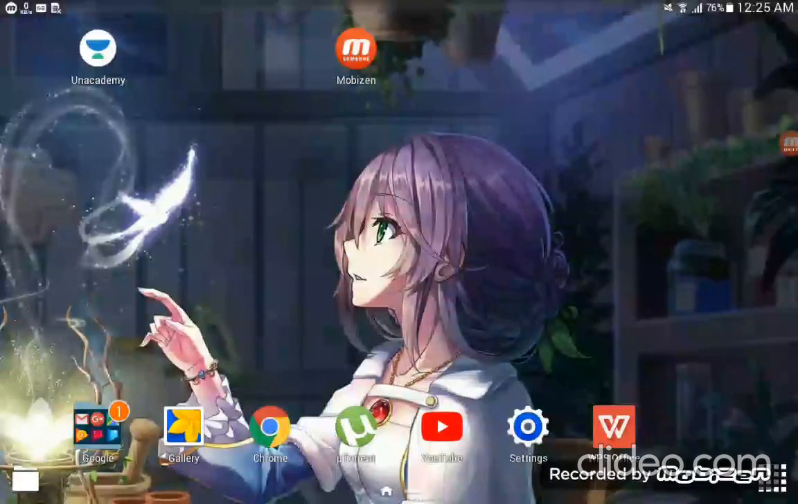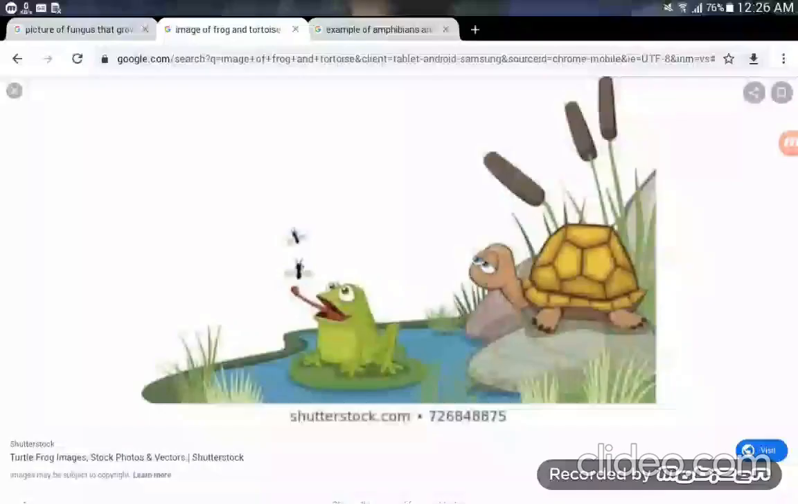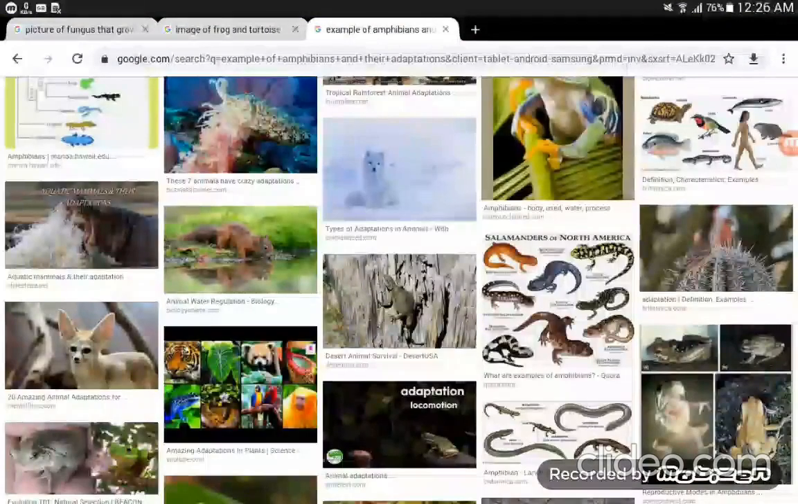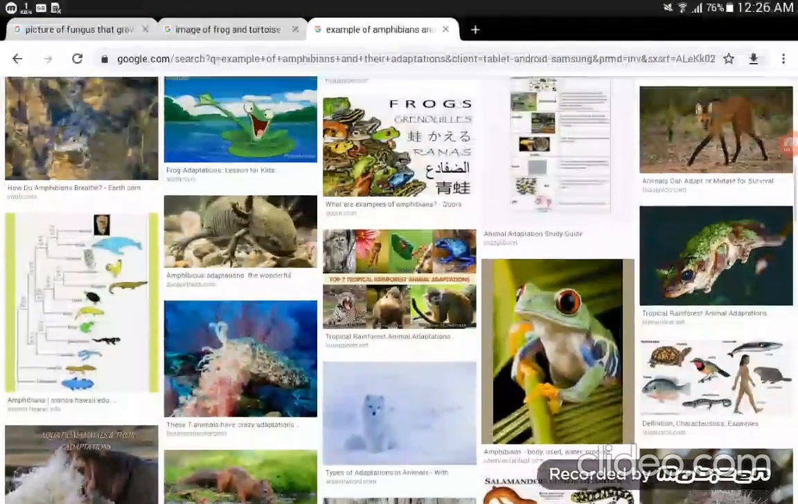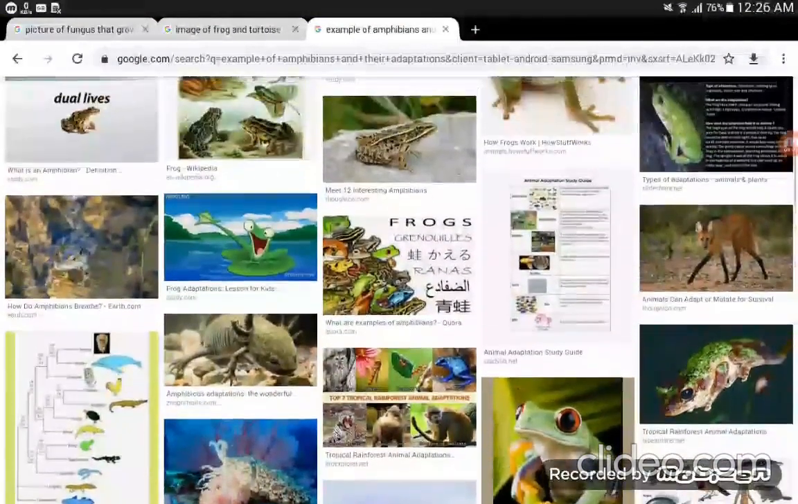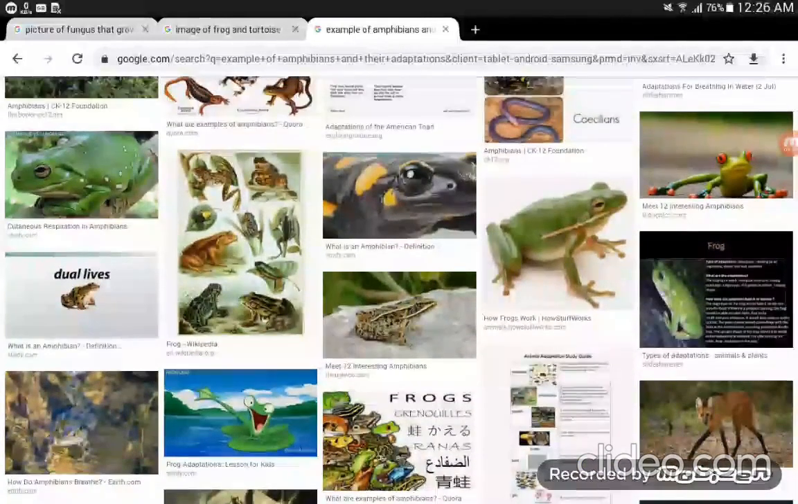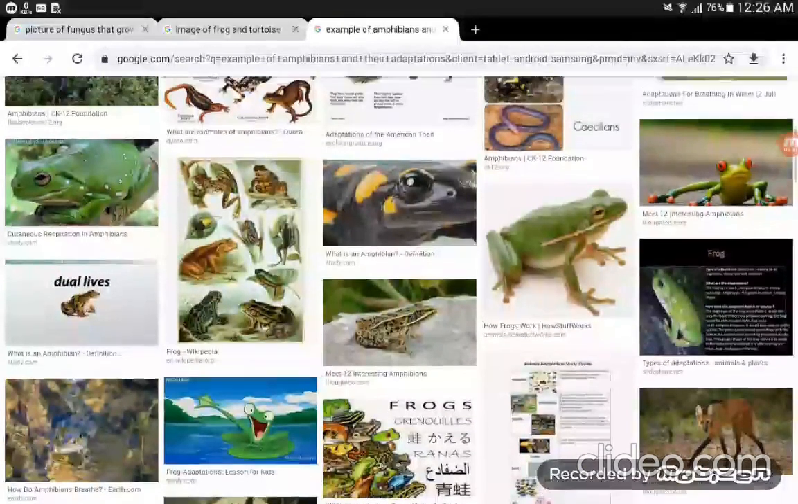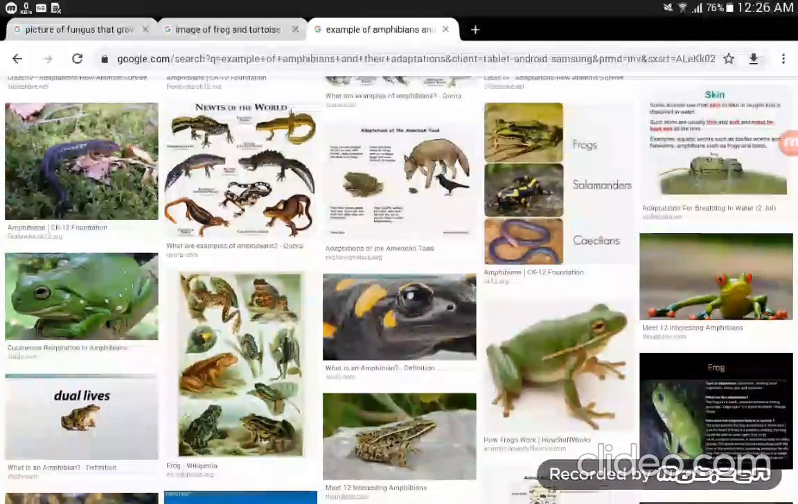Look at the another picture. Look, there are many pictures of amphibians and frogs. Here in this picture, these frogs have different colors. The green, brown, then dark brown, different colors of this frog. They are amphibians because they live both on land and in water.